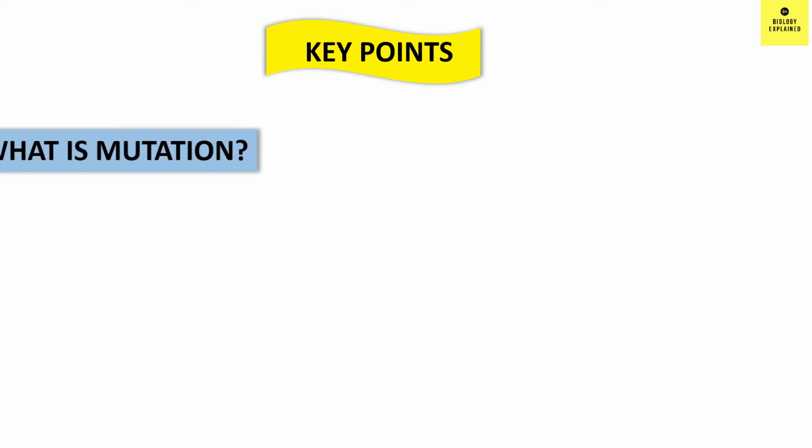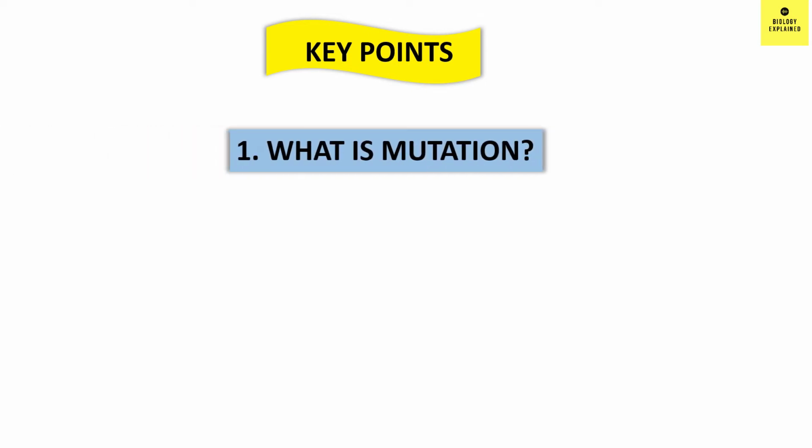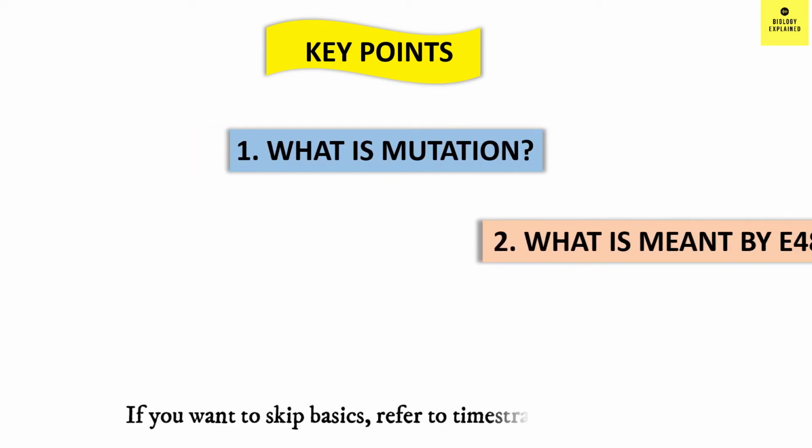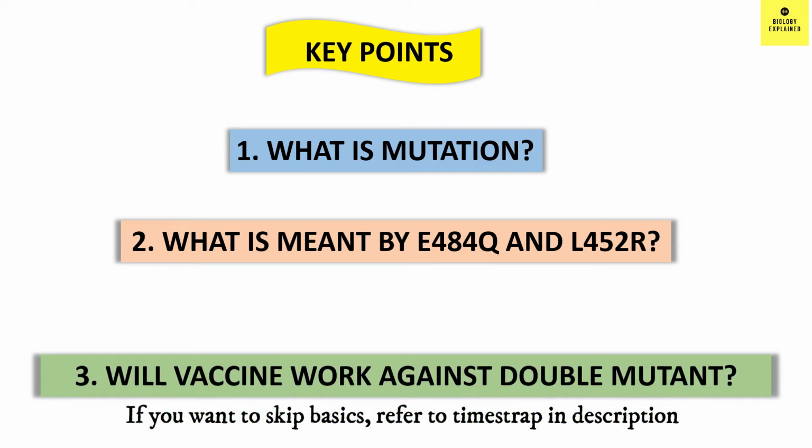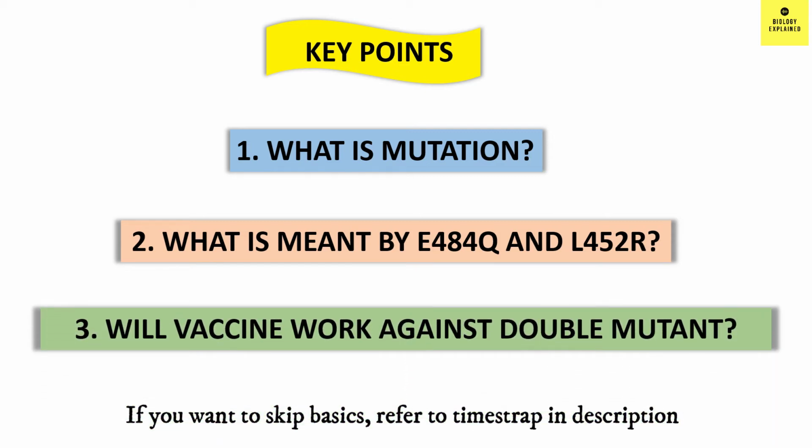First, let's understand what is meant by mutation, and then we will understand what is meant by the numbers E484Q and L452R. Lastly, we will try to understand whether antibodies will work against this double mutant. If you want to skip the basics, please refer to the timestamps in the description.